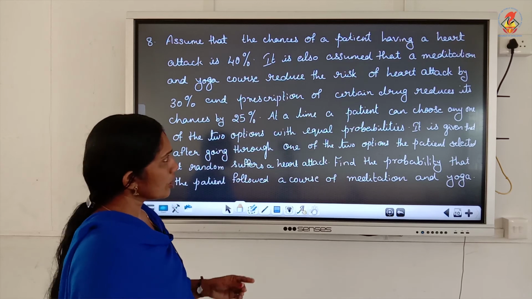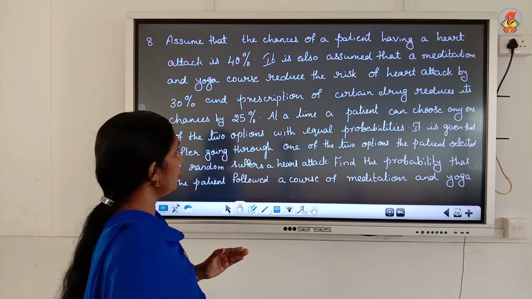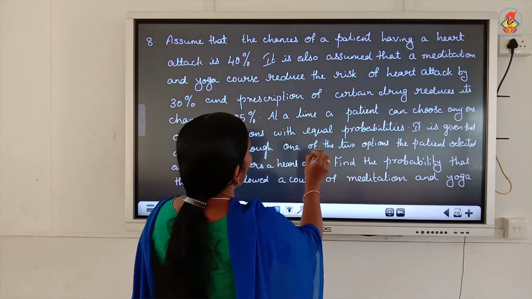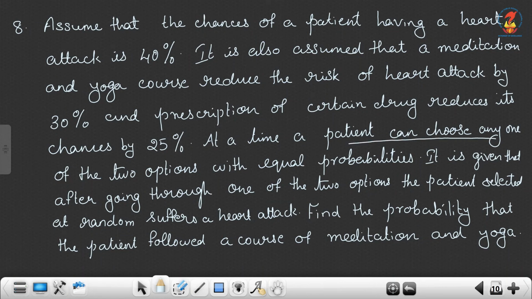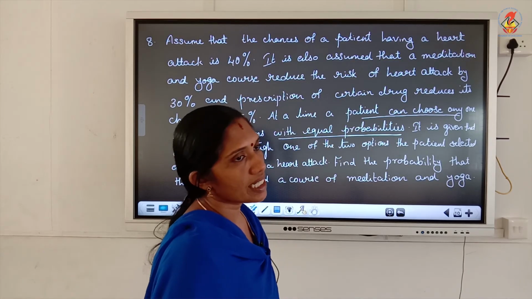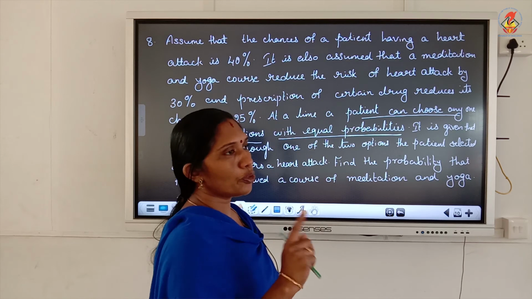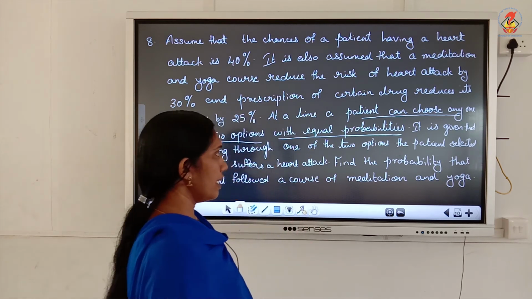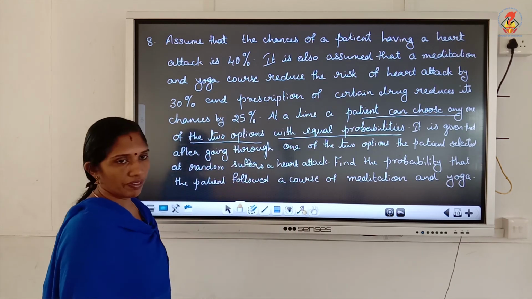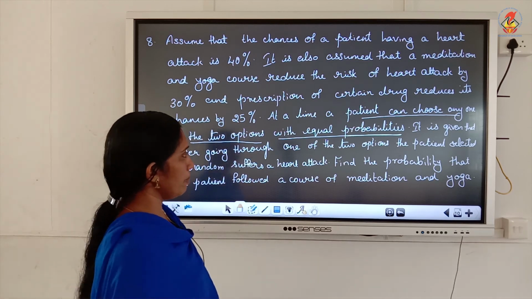Then, what about P of E1 and P of E2? It is given that at a time a patient can choose any one of the two options, with equal probabilities. So, P of E1 and P of E2 are the same, with equal probabilities. So, 1 out of 2, in that way we can take. So, P of E1 and P of E2 are equal to 1 by 2.